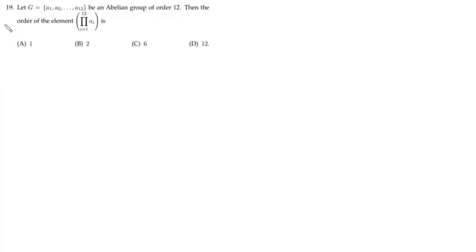Now question number 19 is actually a bonus question. ISI has awarded marks to every student. In this question, I think they have missed some crucial information to work out the answer. So it is given that G is an abelian group of order 12. We need to find the order of A1, A2 and A12. From here we can prove that the order of this element is at least 2. But then we cannot work out an exact answer, and that is the reason bonus was given for this question.